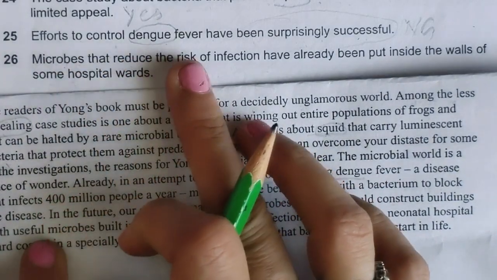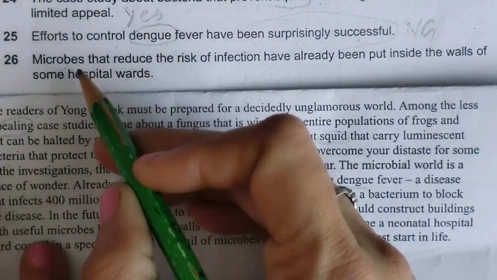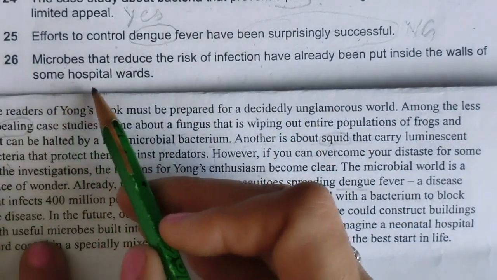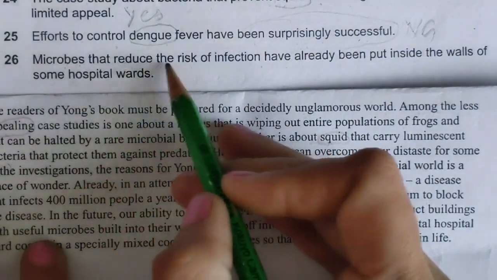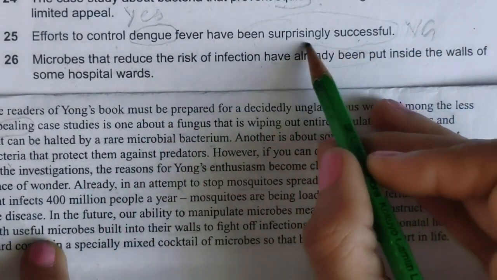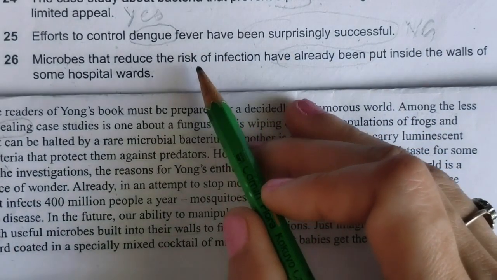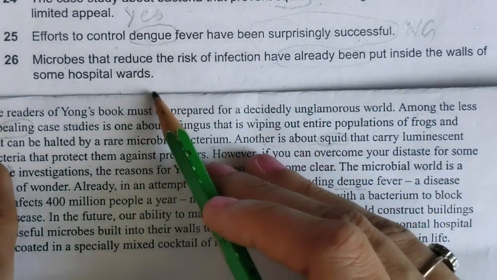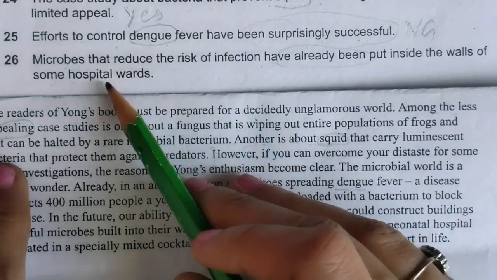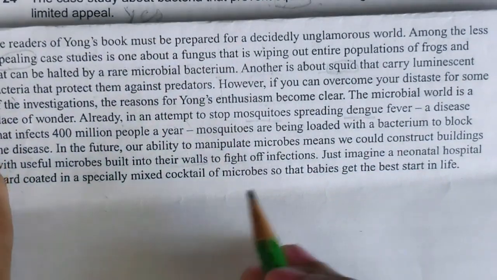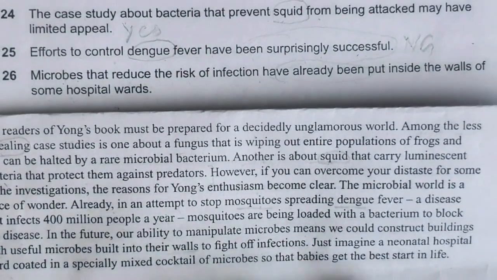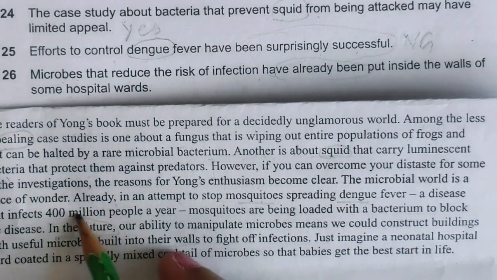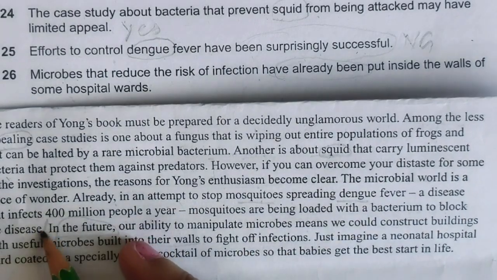26th is microbes that reduce the risk of infection have already been put inside the walls of some hospital wards. Have already been put means some scientists, some doctors, some hospitals are using some kind of microbes that reduce infection in the walls of the hospital. Let's read it from here. We have left only a few lines. In the future, they are talking from here till the end of this paragraph.